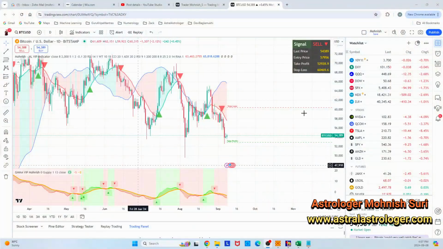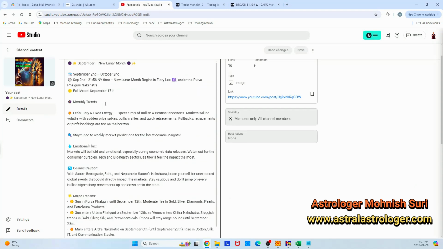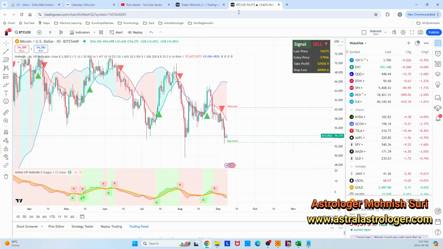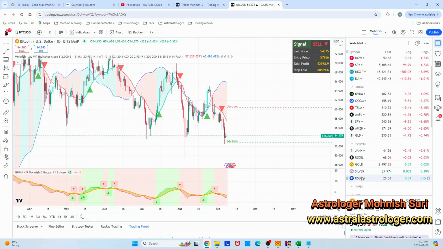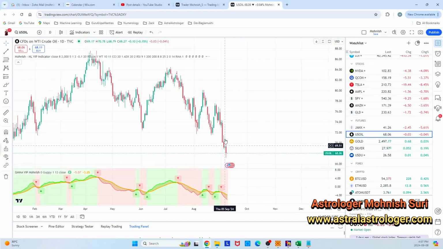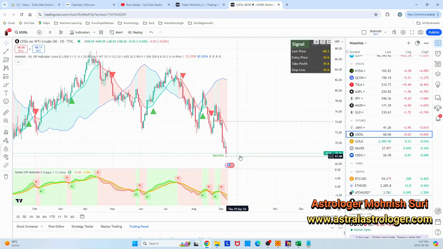Okay. So if you go back to my predictions, let's say that this is the prediction I made on the new lunar month, September. You see that? Here I mentioned, expect sluggish trends or a fall in oil, crude oil, and electric goods, because of the transit of Jupiter in the Mrigashira Nakshatra. Now you take this and you know that the whole month for crude oil, there will be sluggishness and a fall in prices. And if you go here in TradingView and open the crude oil, which is here, you see that it fell. Right from 74, it fell down. So how accurate my prediction was. You can see that very quickly.